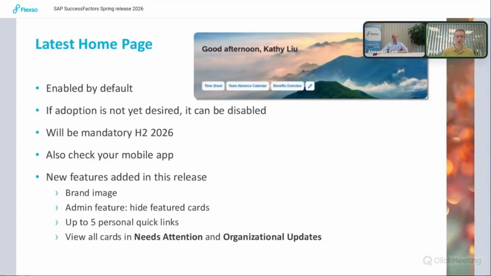And what you can now also do is define personal quick links here with the little edit pencil. Everyone can add up to 5 personal quick links. However, this is a feature that needs to be enabled by the admin. What is also possible on the latest homepage is that you now have a link to show all cards in the organizational updates and the needs attention section.